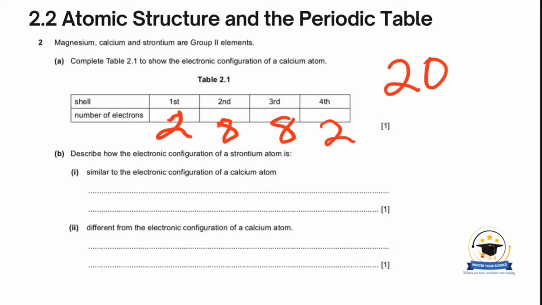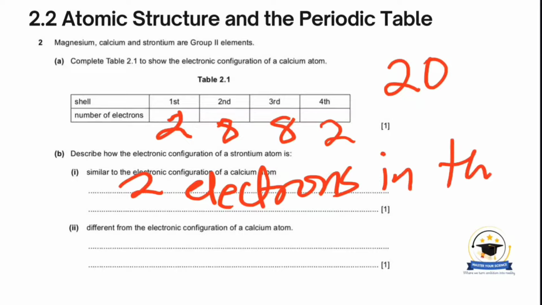Then part B says describe how the electronic configuration of a strontium atom is similar to the electronic configuration of a calcium atom. So these are both group 2 elements, which means they will both have 2 electrons in their outermost shell. So that is how they are similar in their electronic configuration. So 2 electrons in the outermost shell.